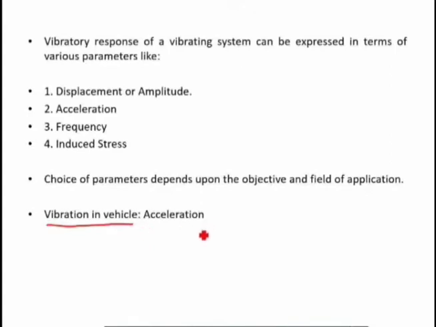For example, let us take an example of the vibration in a vehicle. Now, the vibration in a vehicle is normally expressed in terms of acceleration, which is related to the passenger comfort, because the vibrations which are coming from the road surface should not get transmitted to the passenger, so the passenger should have a comfortable drive, right? So that is why we have to design the suspension system accordingly. So there the parameter which is used to express a vibratory response is nothing but the acceleration, that is x double dot, and for acceleration obviously we will use the accelerometer.